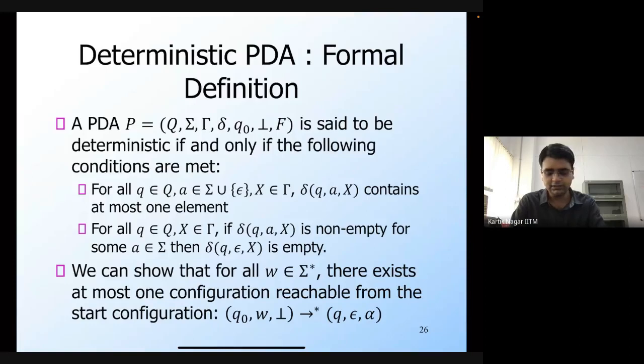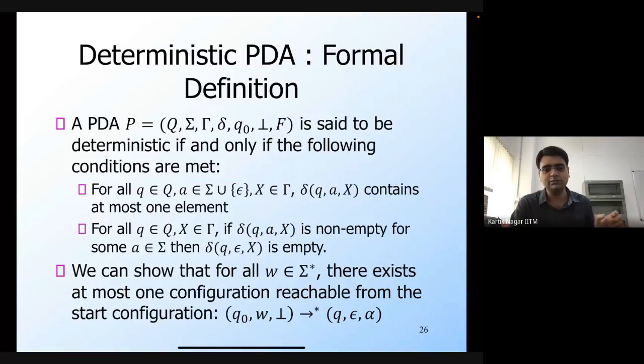And we can show that for all words, or for all strings, there exists at most one configuration that is reachable from the start configuration. Since there is no choice at every step of the sequence of moves, there will exist at most one configuration.